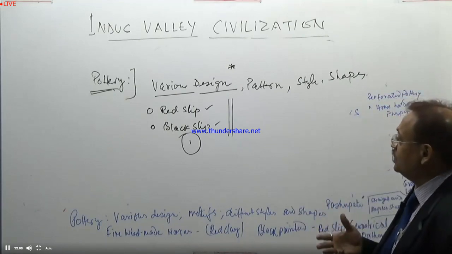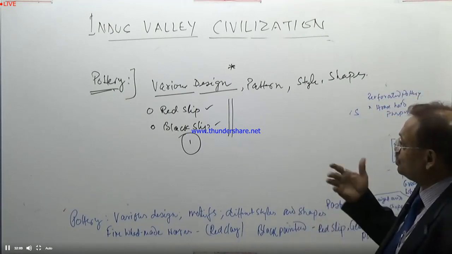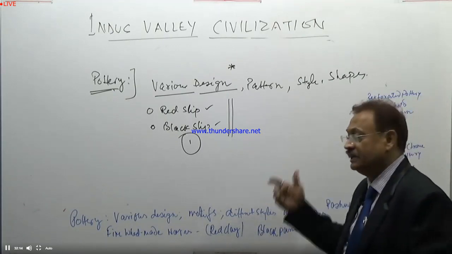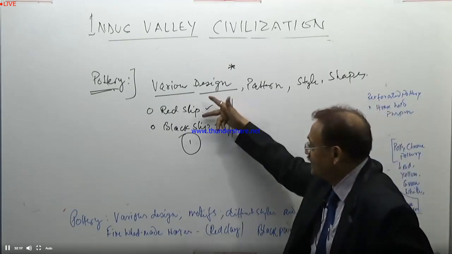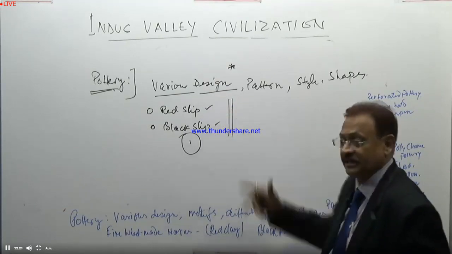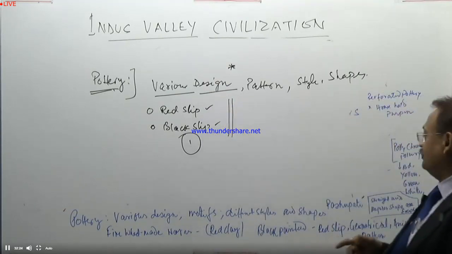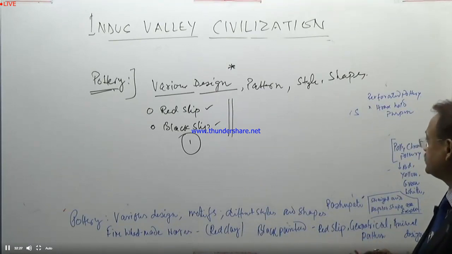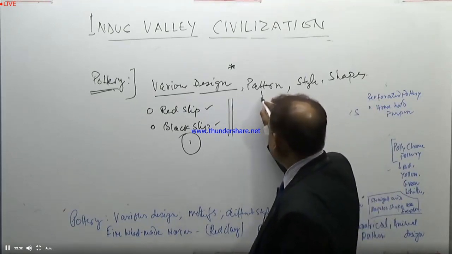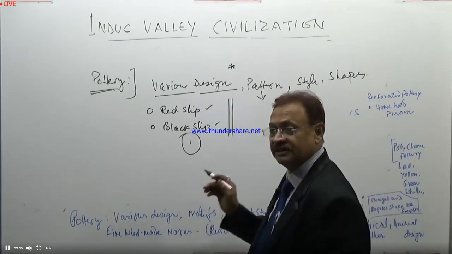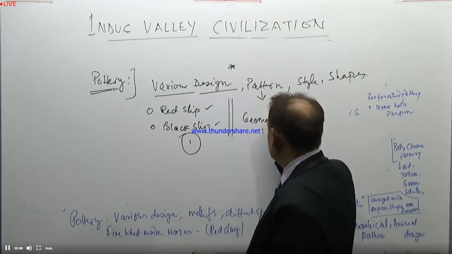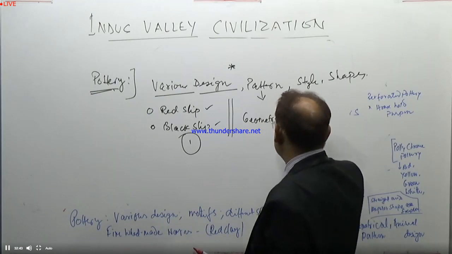So it is of various designs. The coloring of the potteries is a significant part, in which the base is red, it is red slip, or the base is black, it is black slip. Another important part of this system is the pattern. The pattern adopted for this is geometrical design.